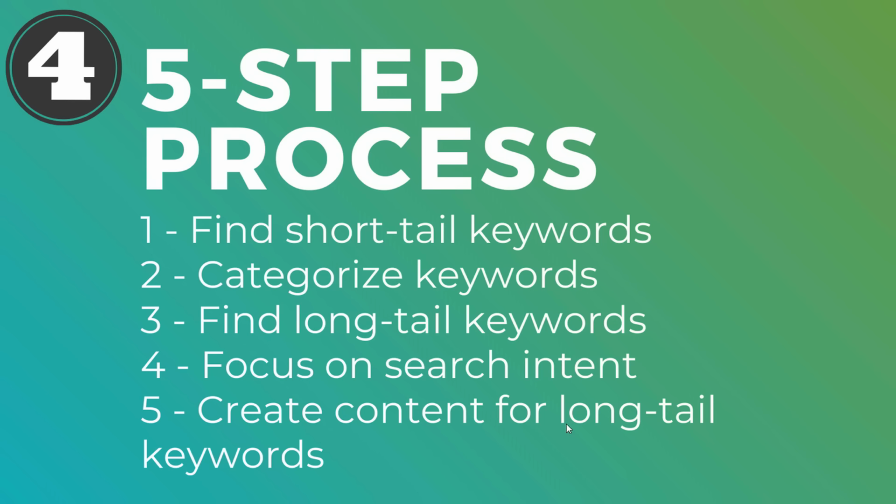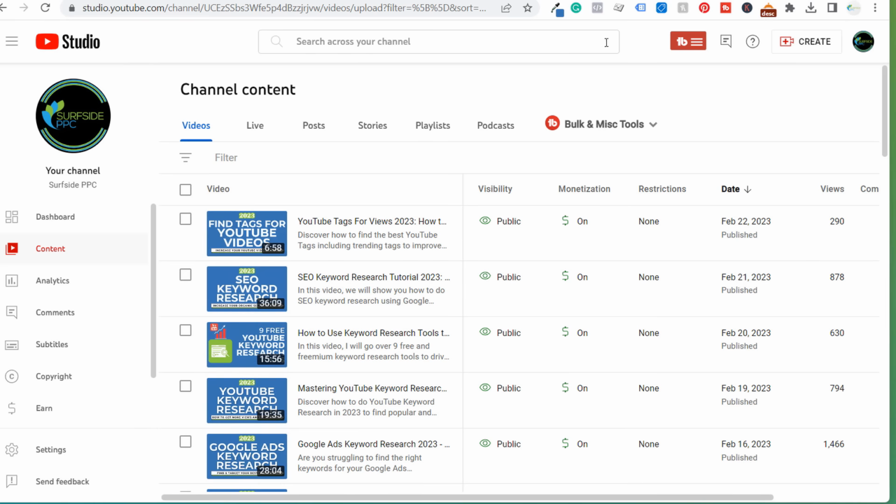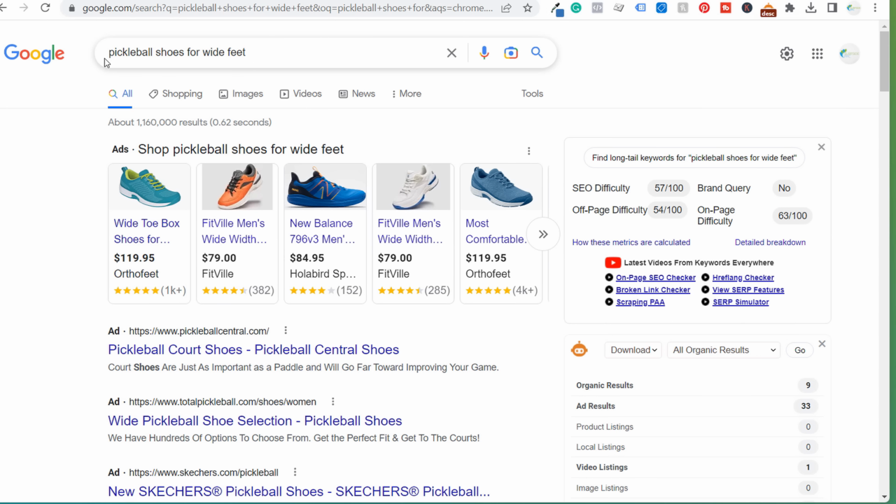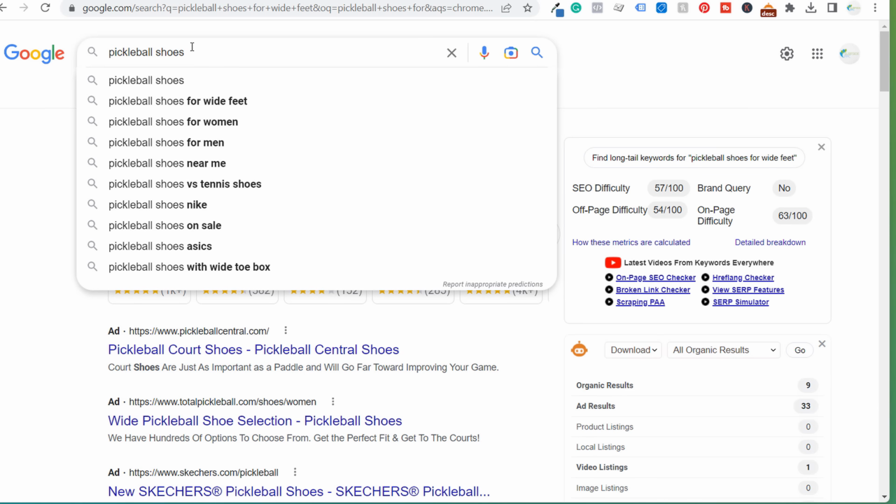Now, coming back over here, I basically have a 5-step process when I'm trying to target long tail keywords and increase my search engine traffic. First and foremost, you need to find short tail keywords, something like keyword research. For example, another example of a long tail keyword is if we come over here to Google, I search pickleball shoes, and then I just went through and found one of the long tail keywords here.